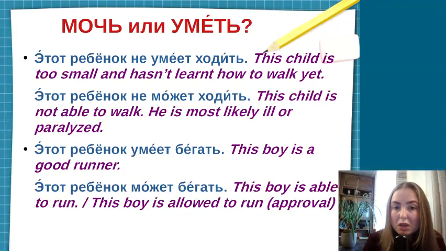Okay, and the last example here is the first one. Этот ребенок умеет бегать, и этот ребенок может бегать. The first sentence I will translate as this boy is a good runner. Этот ребенок умеет бегать. It means that he has a good talent for running. He has special skills for this process. And the last example, этот ребенок может бегать, means that this boy is able to run, because physically he is able to run, or this boy is allowed to run.